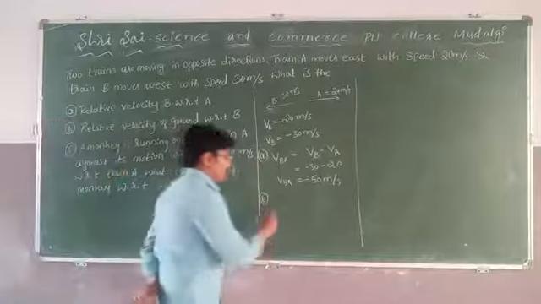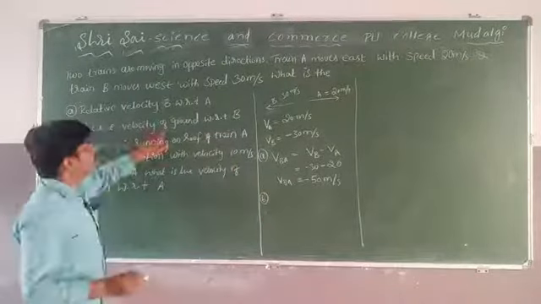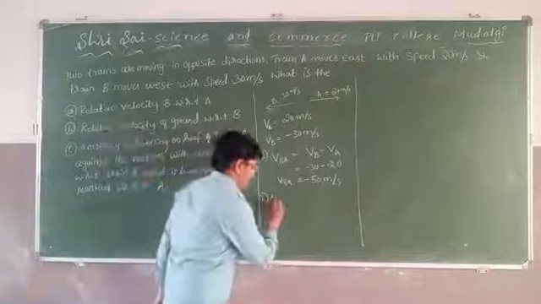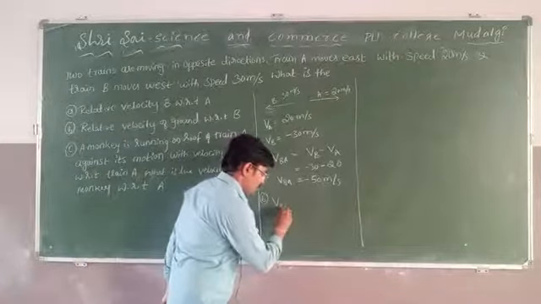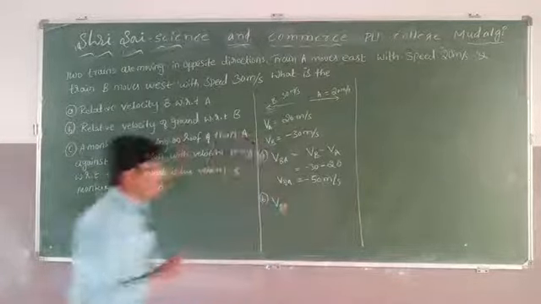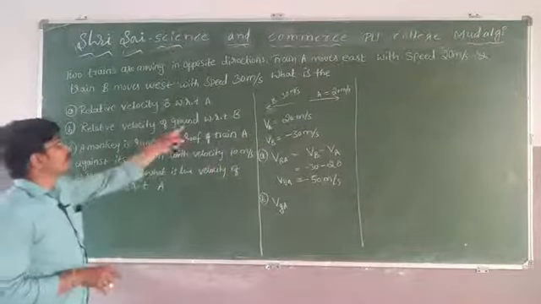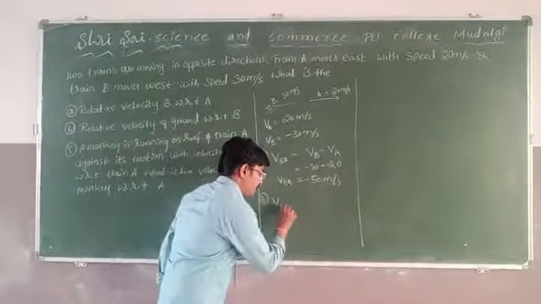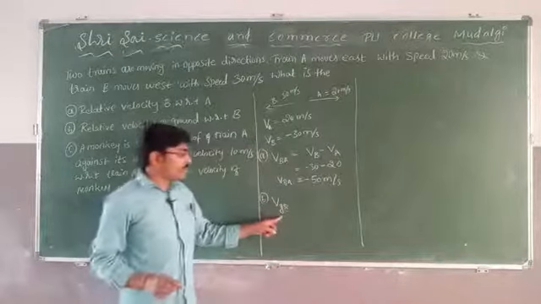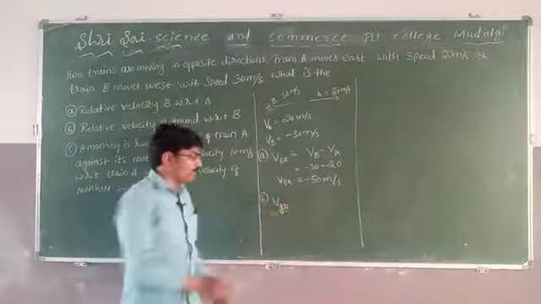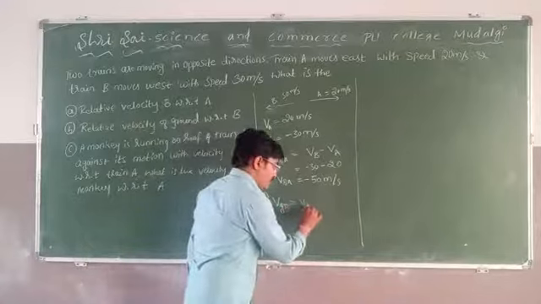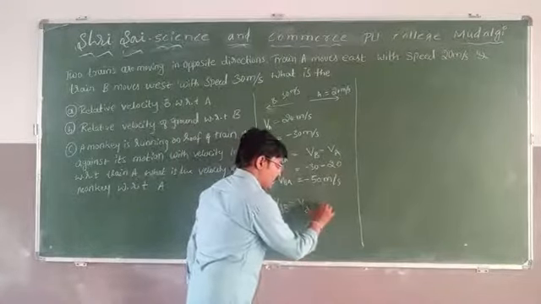Next, what is the second question? Relative velocity of the ground with respect to B. Actually, what they ask is the velocity of the ground G with respect to B. The general formula is VG minus VB.